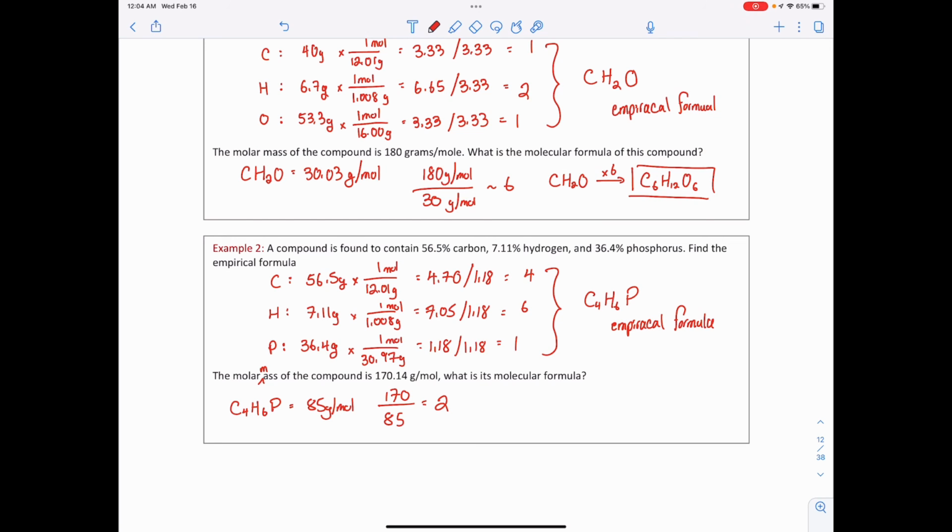Therefore, if I take my empirical formula and factor in the 2 that's missing, that means my molecular formula is going to be C8H12P2. This is my actual formula, my molecular formula.